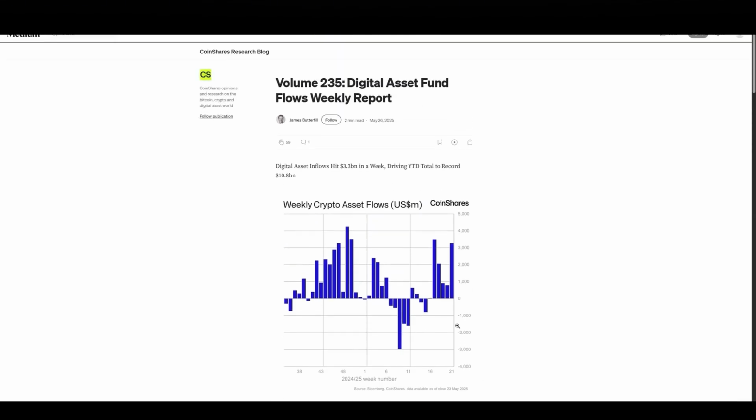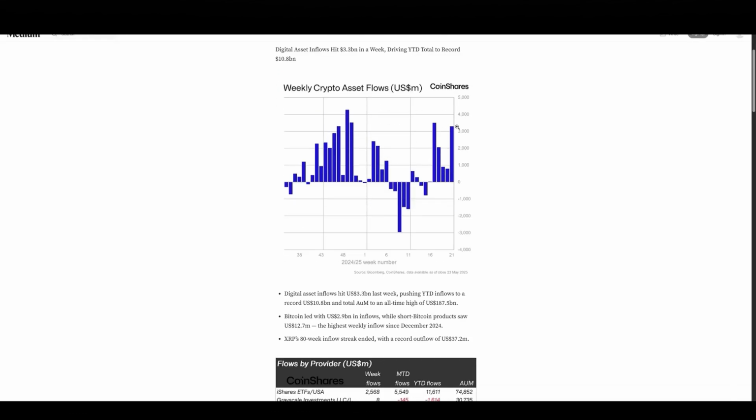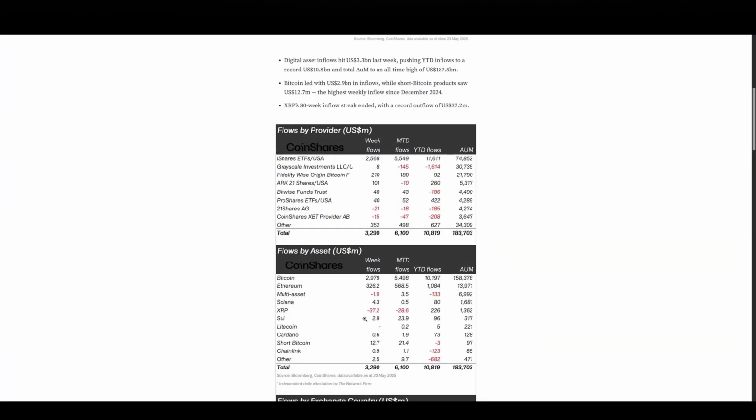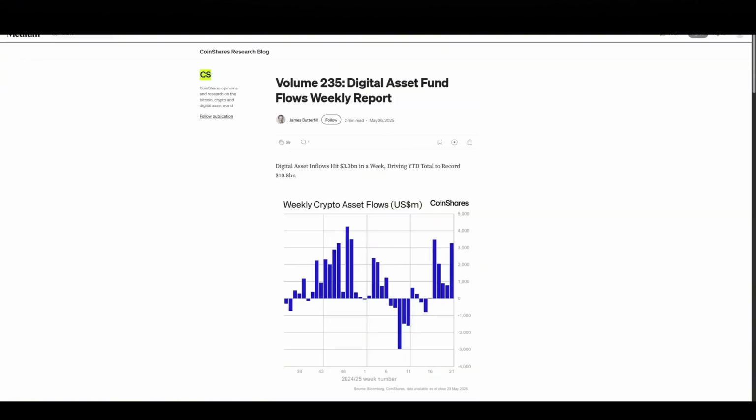The inflow of investments in Bitcoin has increased again. According to the indicators for the previous week, we have formed almost a maximum. $2.9 billion have been invested in Bitcoin. The second place in terms of capital inflow is occupied by Ether, which of course cannot but rejoice. Ether attracted $326 million of investment. Of the altcoins, Solana is still the leader, $4 and $3 million. The outflow from XRP has already begun, please note, minus $37 million. Capital inflows are also continuing in Sui, $2 and $9 million of Cardano and Chainlink. I have also analyzed these coins in previous reviews.